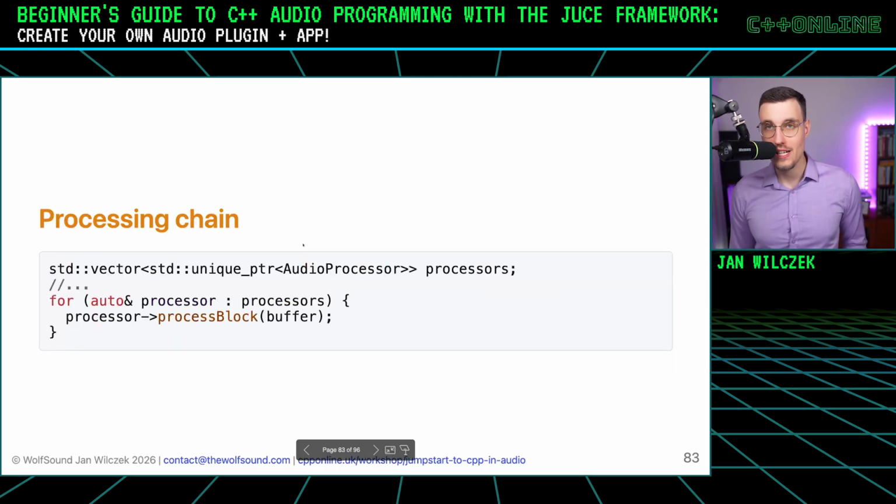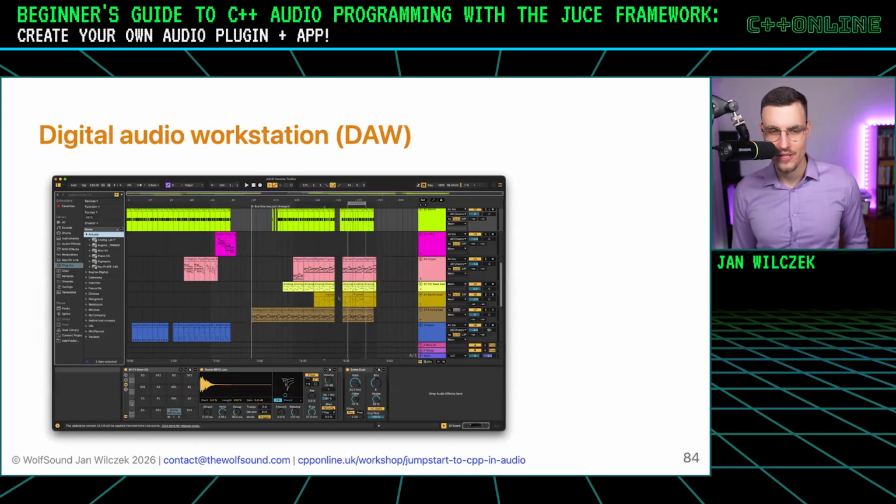This allows us to chain processors. So we can have an entire chain of processors that all process audio. But actually, if you think about it, we had one file, and we put an effect on it. So we had two processors. But now, allow many files to be processed in parallel by many different effects, and you get a digital audio workstation.